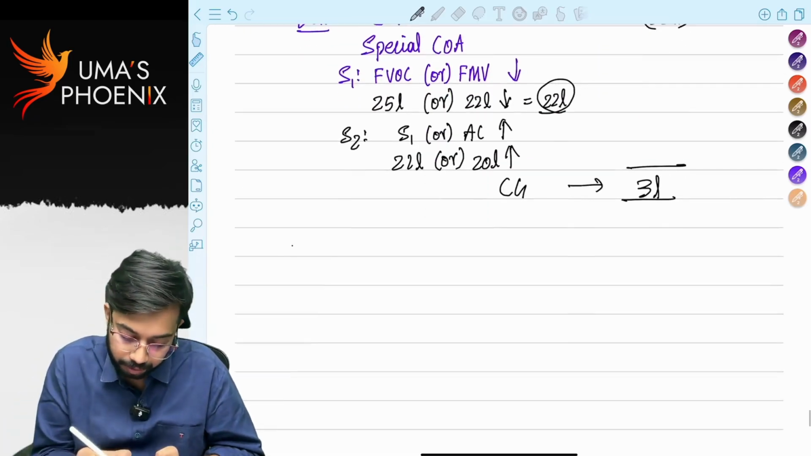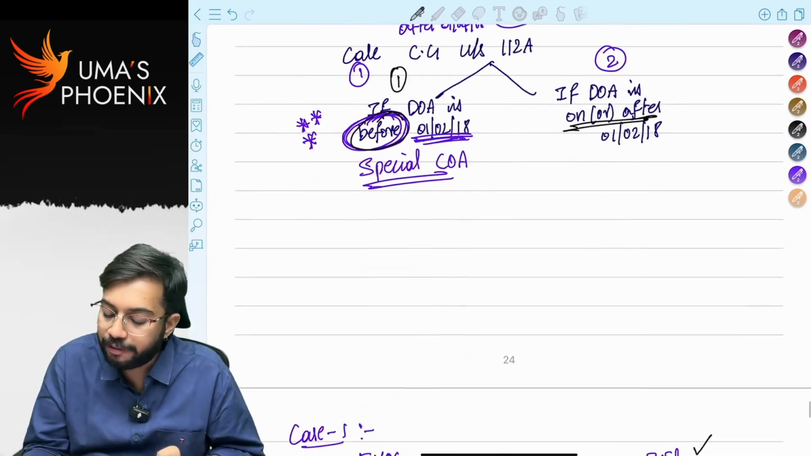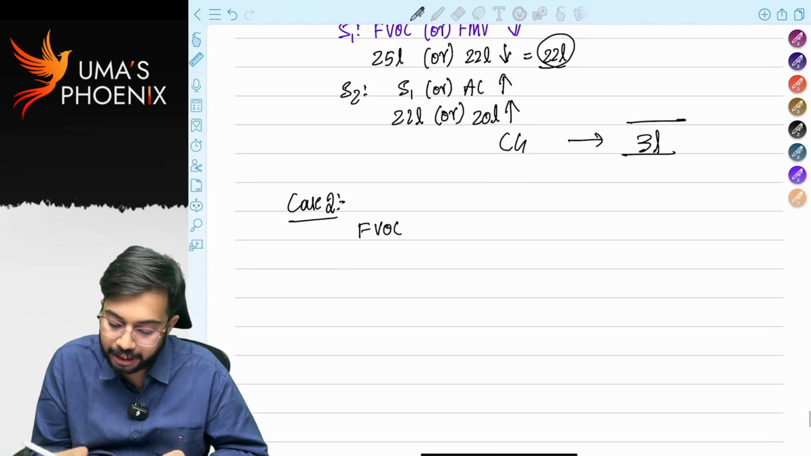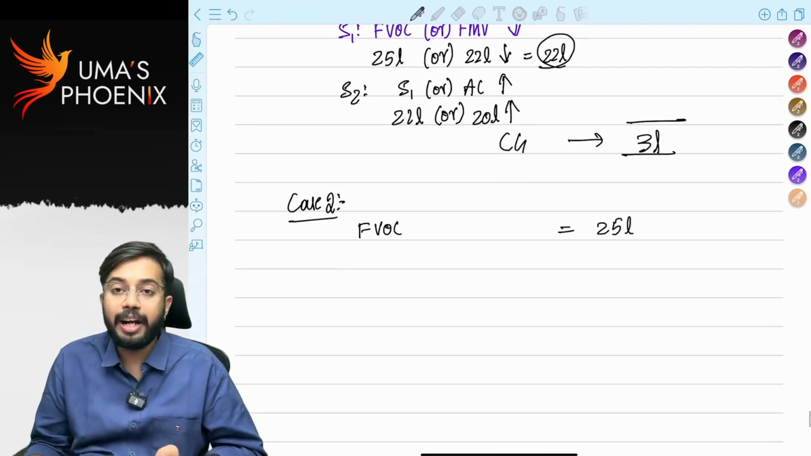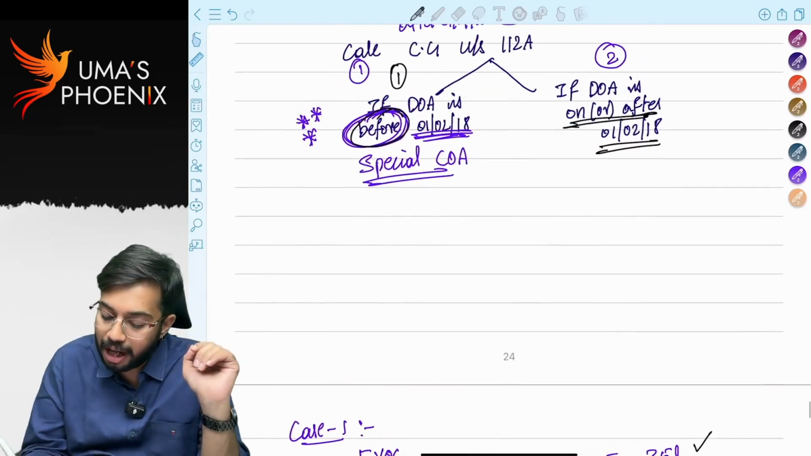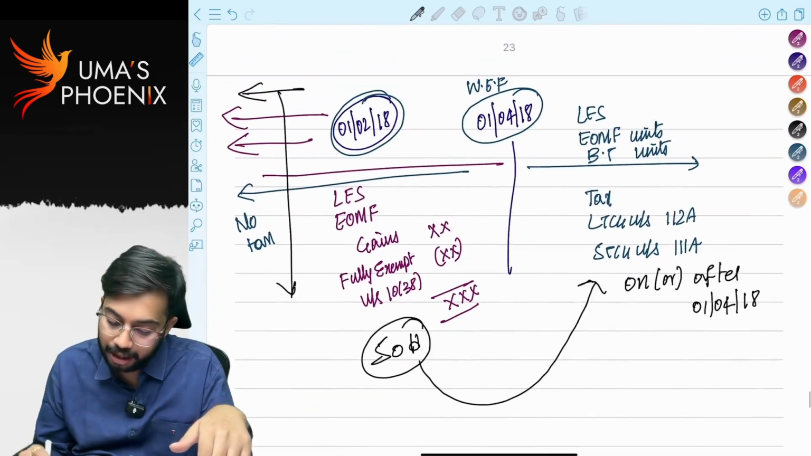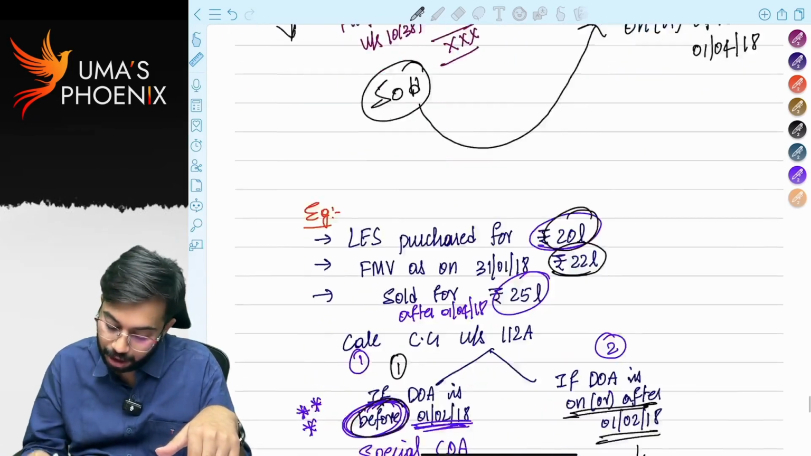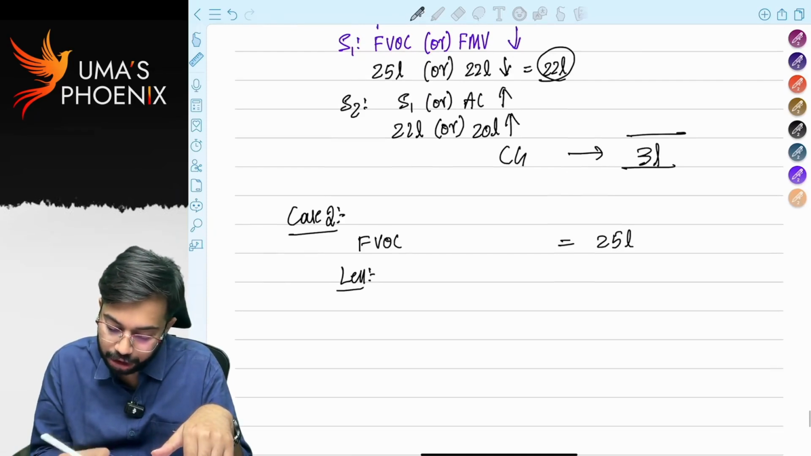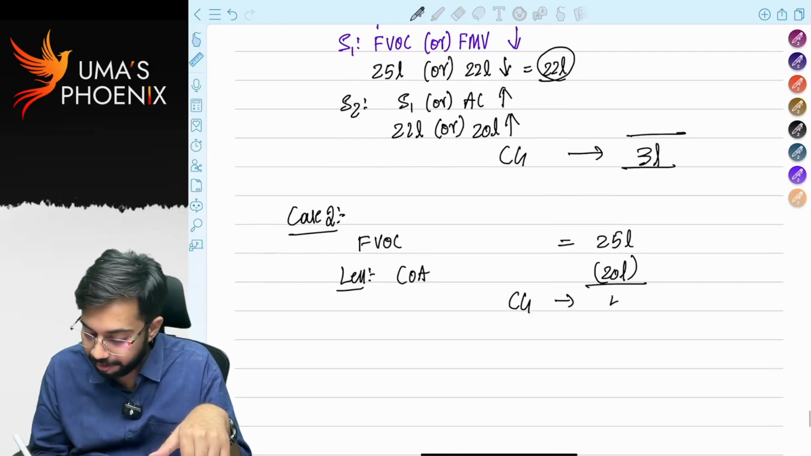Case 2. If date of acquisition is on or after 1st February 2018, then how much is full value of consideration? It was sold for 25 lakhs. If date of acquisition is on or after 1st February 2018, special cost of acquisition is not allowed as deduction. Only cost of acquisition will be allowed as deduction. Cost of acquisition is 20 lakhs. Less cost of acquisition 20 lakhs. How much is capital gain? Capital gain is 5 lakhs.